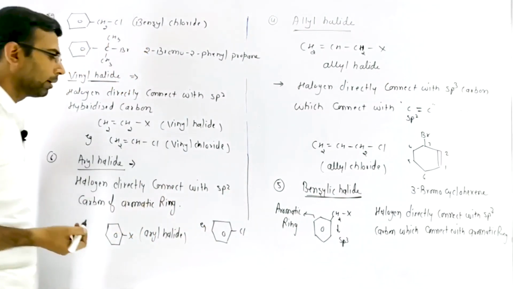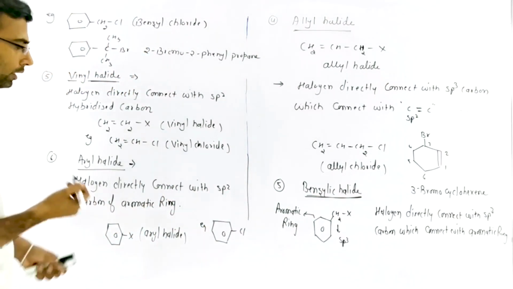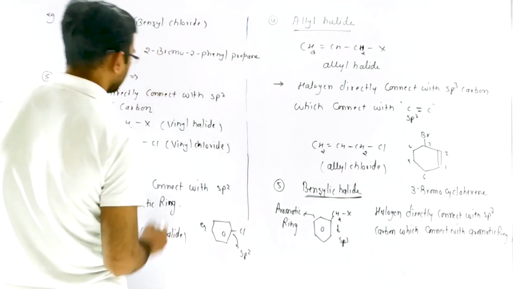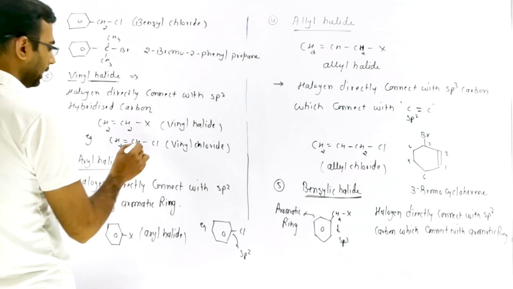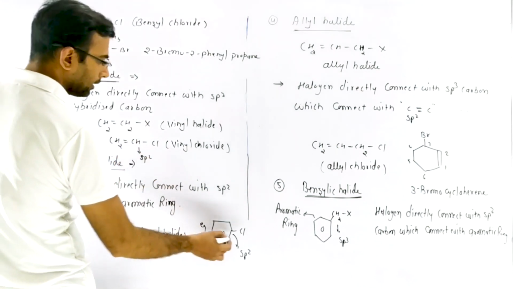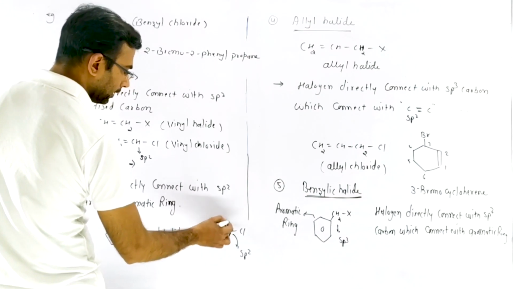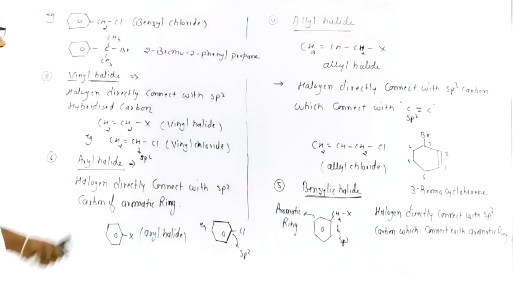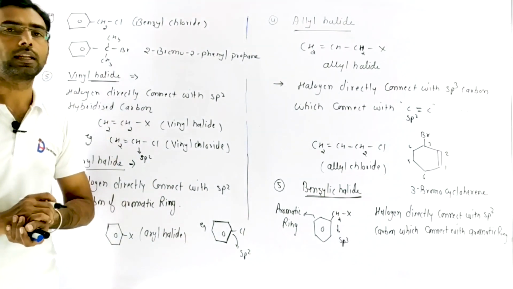That is an example of aryl halide. So in aryl halide, this carbon is sp2, and in vinyl halide, this carbon is sp2. But in aryl halide, this carbon belongs to a benzene ring or aromatic ring. So that is aryl halide, and in that case, that is vinyl halide.